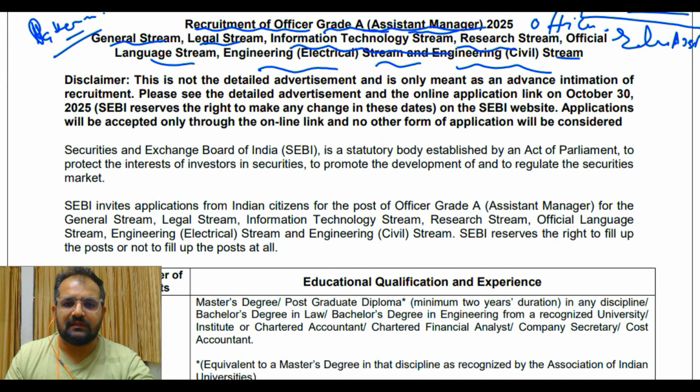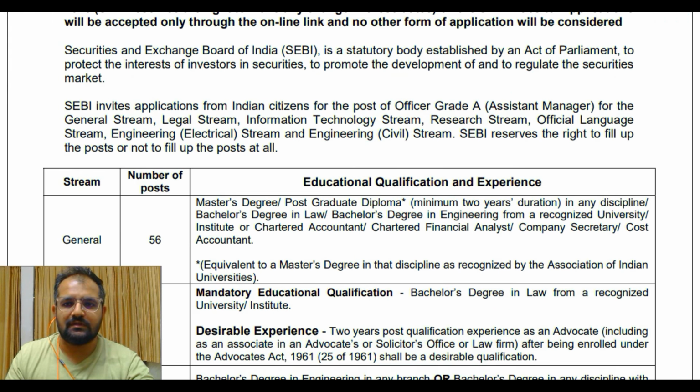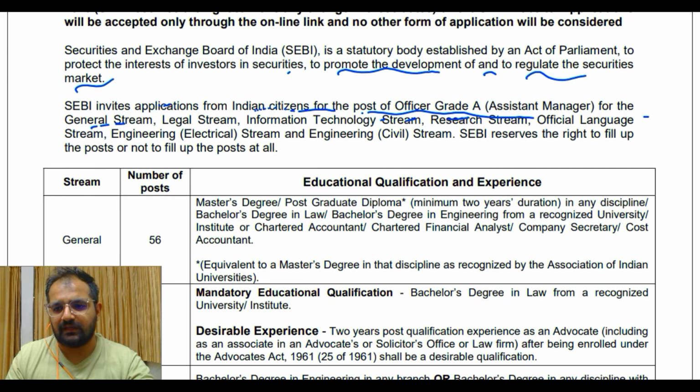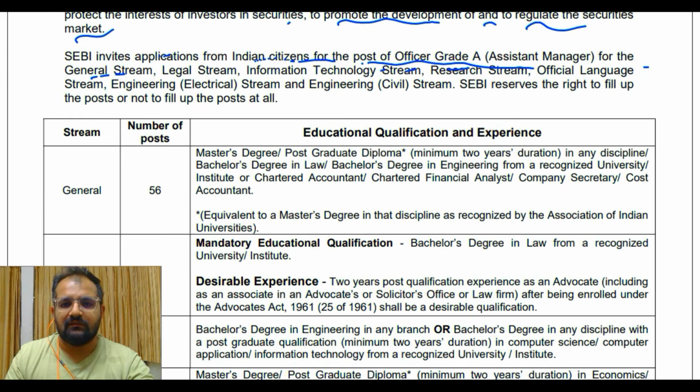Now Securities and Exchange Board of India is a statutory body established by an act of Parliament to protect the interest of investors in securities, to promote development of and to regulate the securities market. SEBI invites applications from Indian citizens for the post of Grade A, which we saw for which streams: IT, Information Technology, Legal Stream, General Stream, Engineering, that is your Civil and Electrical. How many vacancies have come, what are the qualifications, we will see that as well.